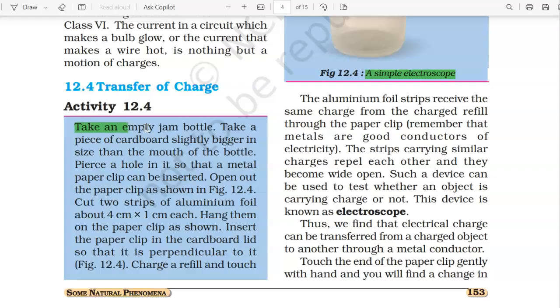Take an empty jam bottle, take a piece of cardboard slightly bigger than the size of the mouth of the bottle, pierce a hole in it, take a metal clip that can be inserted through the hole, open out the paper clip, cut two strips of aluminium foil, each about 4 centimeter into 1 centimeter. Now hang them on the paper clip.